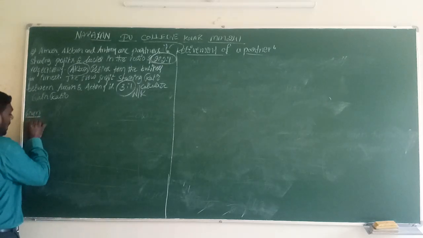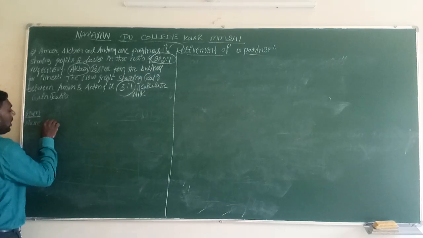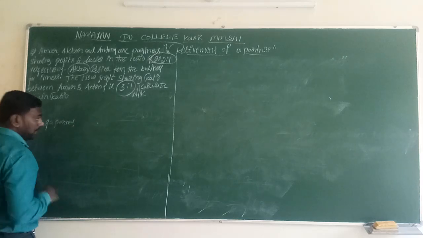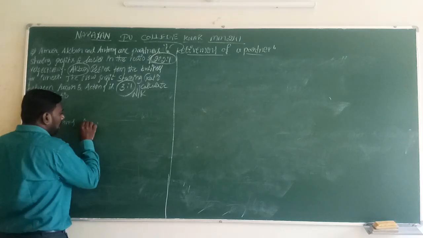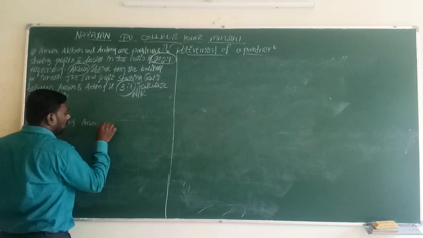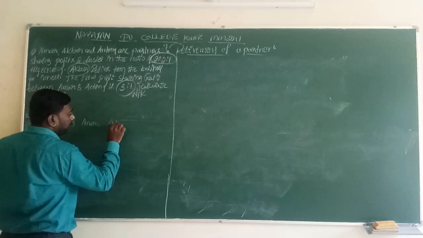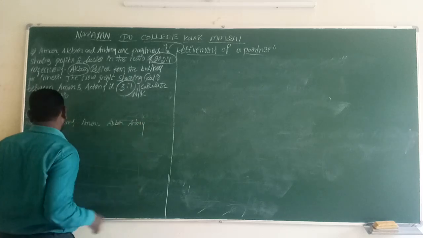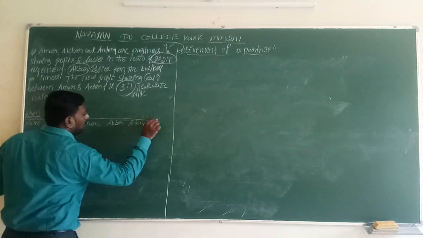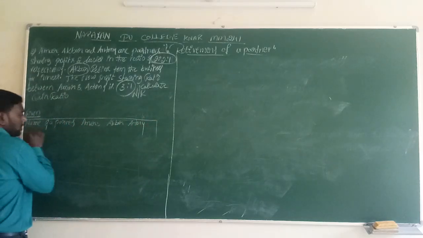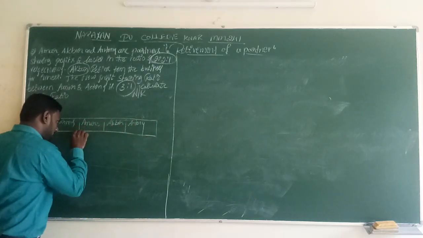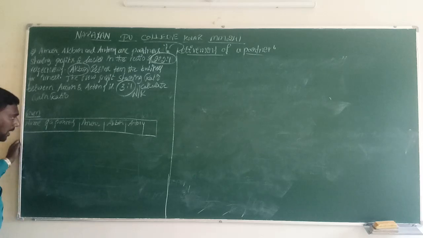First, the names of the partners. Here 3 partners are there: Amar, Akbar, Anthony. These 3 persons are the partners in the business.